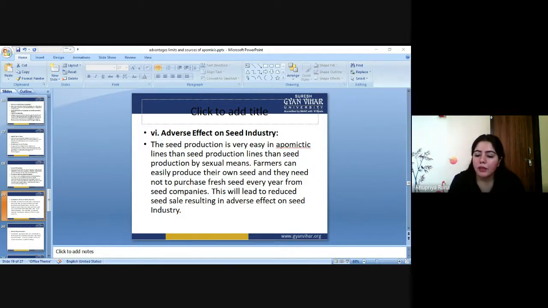If they are getting all the things in one seed, they do not have to go through other shops or other kinds of seed. At that time the seed industry has to face a problem. They come under pressure to make only one kind of seed, and they also put pressure on the farmers, telling them to please produce this variety of seed because this kind of seed is in demand.